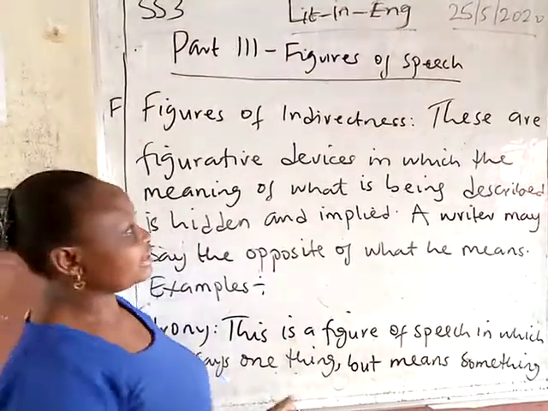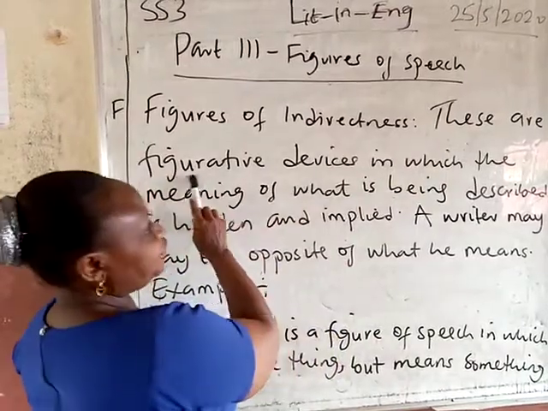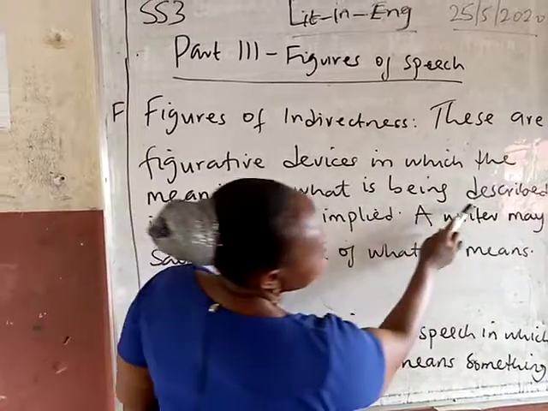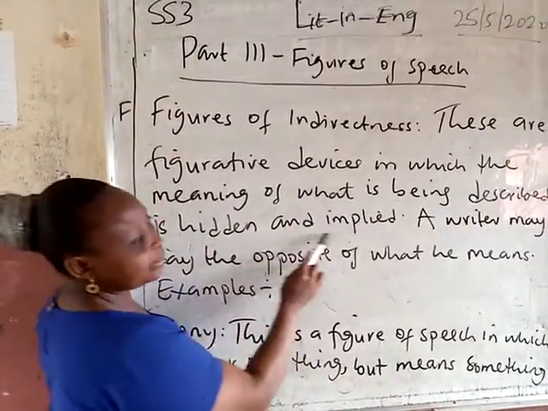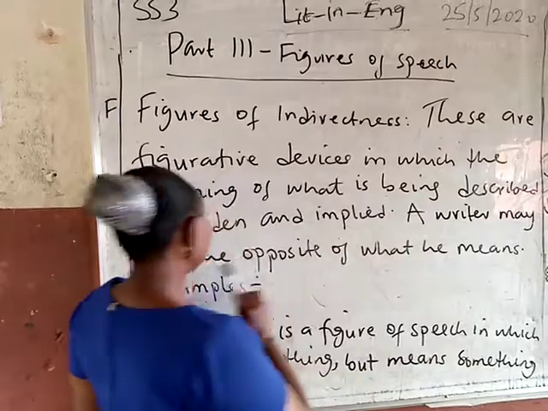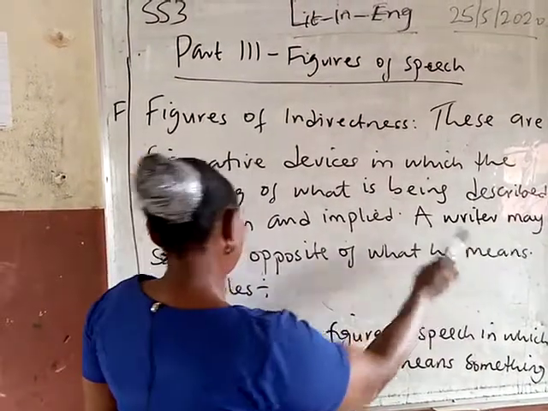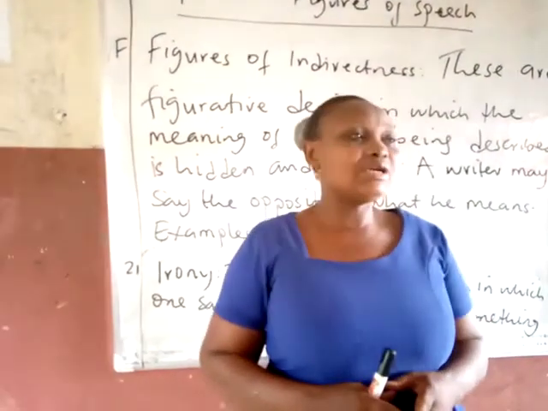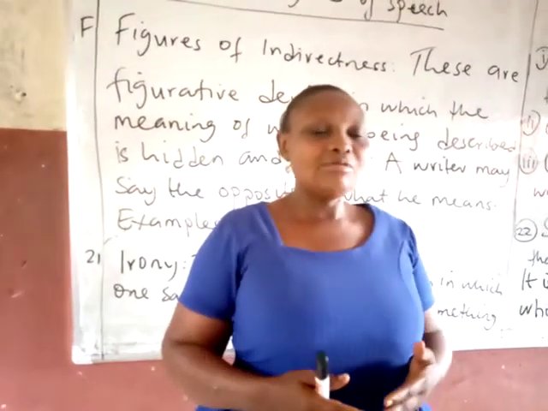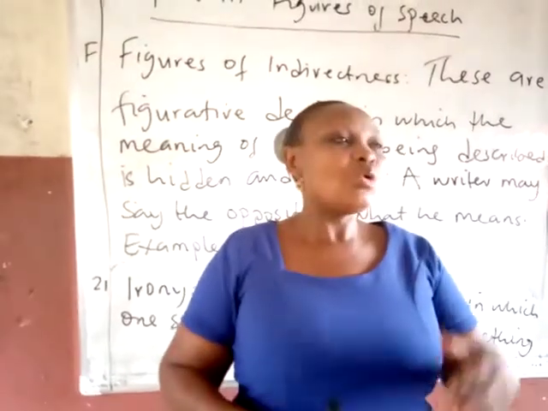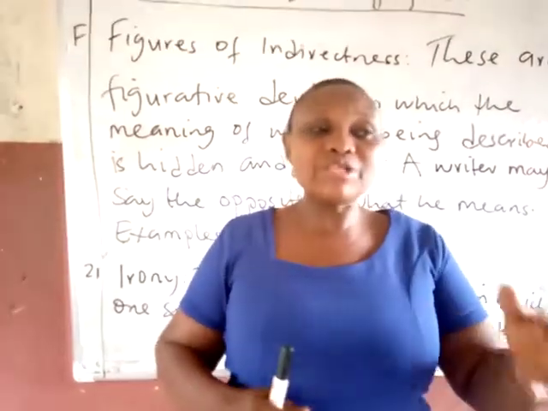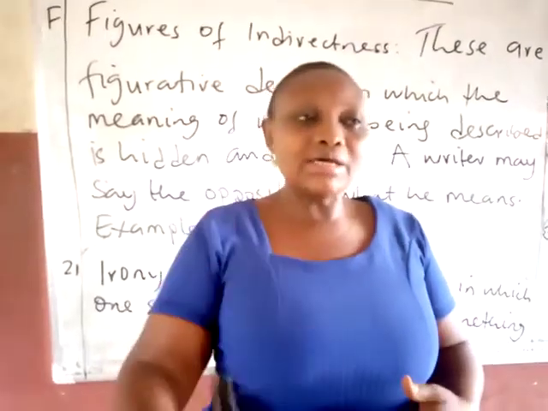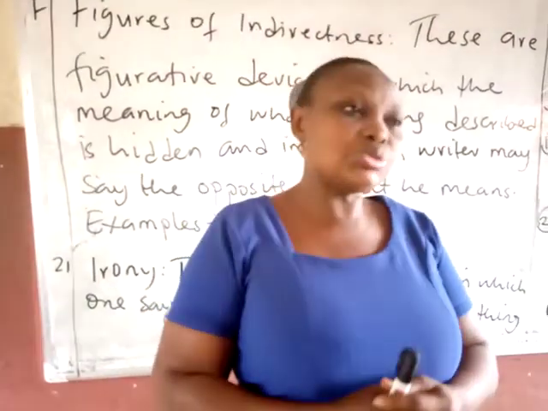So what is figure of indirectness? These are figurative devices in which the meaning of what is being described is hidden and implied. A writer may say the opposite of what he means. In figures of indirectness, the speaker says exactly the opposite of what he has in mind, thereby referring to what he actually wants to tell you. He will not go direct to tell you what he means, but from the opposite of what he said, you'll be able to get the meaning of what he wants to tell you.